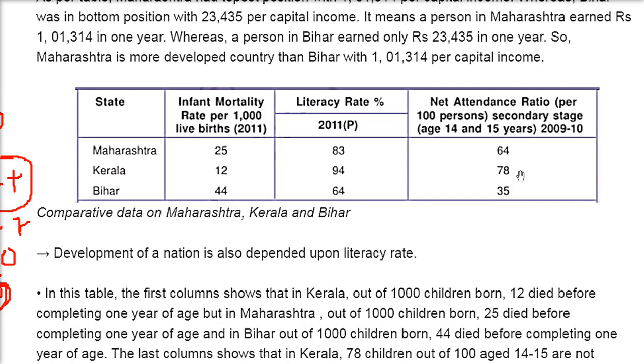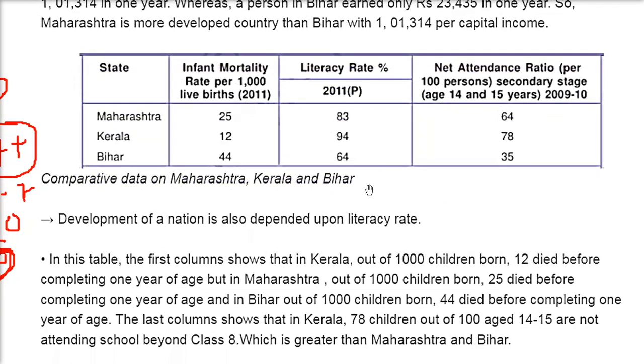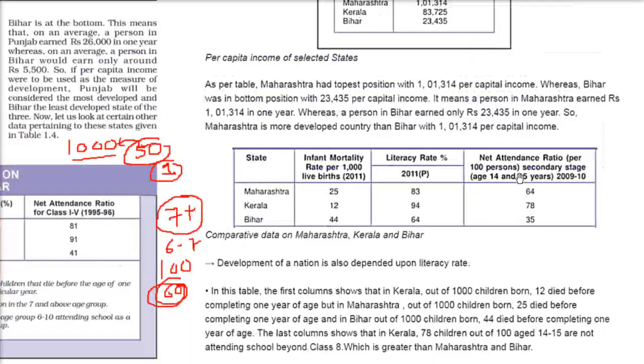But in Kerala, in 100 kids, 78 of them attend the school. So what do we get? The first column shows Kerala. Out of 100 children born, 12 died before completing 1 year of age. But in Maharashtra, this is 25 out of 1000, and in Bihar, it is 44. And this last column shows 78 kids aged 14 to 15 who are not attending school beyond class 8, which is greater in Maharashtra and Bihar.